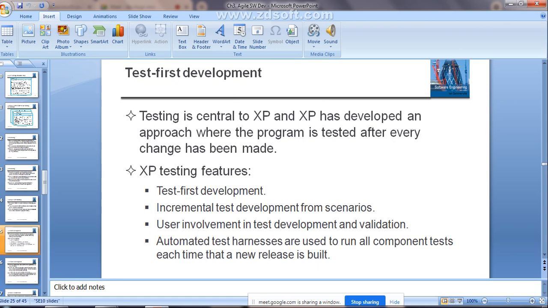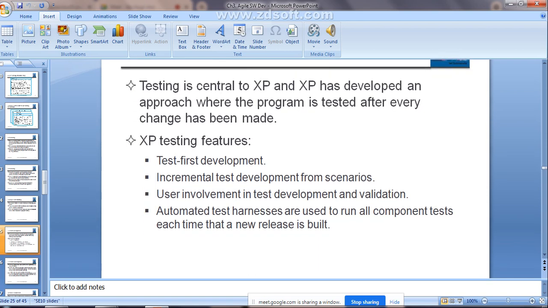These are some key features with respect to XP testing. I hope it is clear. Test first development: whenever a change in the needs has been made, after making a single change the program needs to be tested. That is the approach used within XP. These are the XP testing features we have studied: test first development, incremental test, user involvement in the test and development, and automated tests.